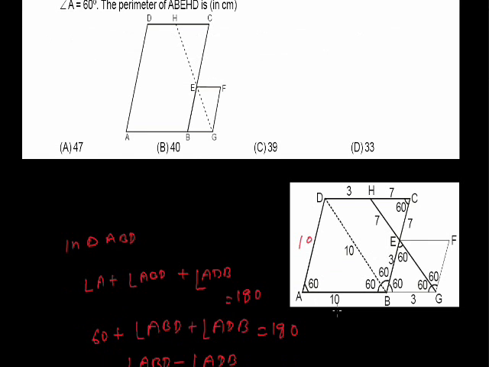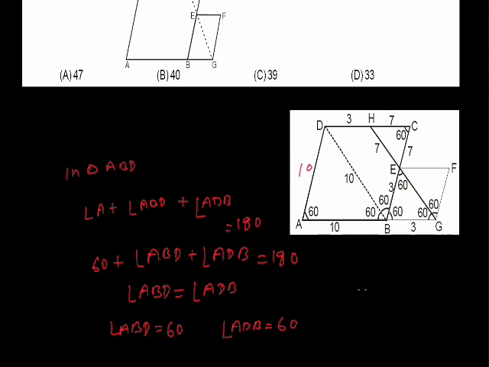Let's repeat. Given was ABCD and BGFE is a rhombus. Then AB will be 10. Then AD will be 10. Because angle A is 60 and we proved here that angle ABD is also 60, means angle ADB will also be 60, means it will be an equilateral triangle. This means BD is 10. In the same way, in triangle CHE, the angle was given as 60, so triangle CHE will also be an equilateral triangle. So from here HE will also be 7.